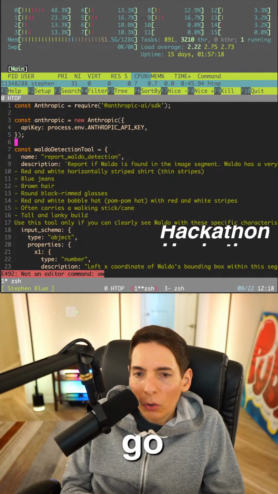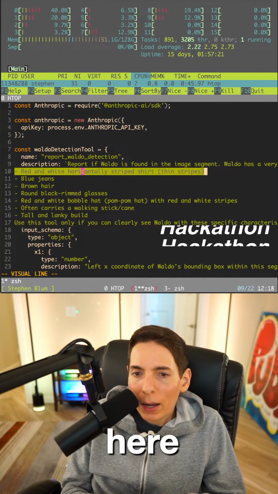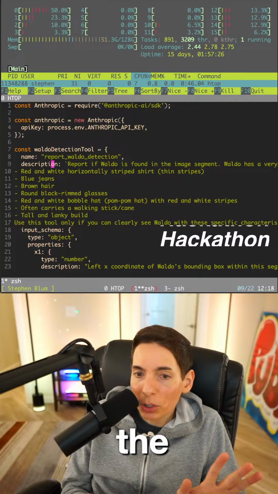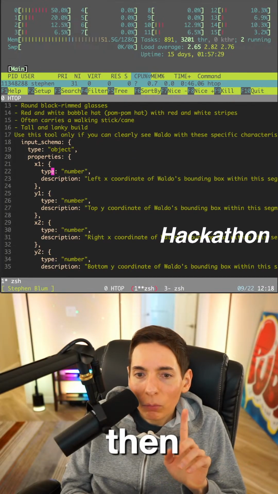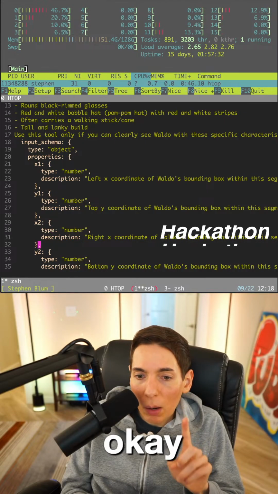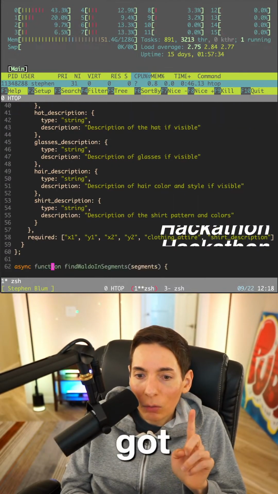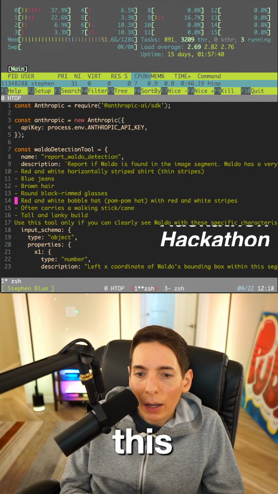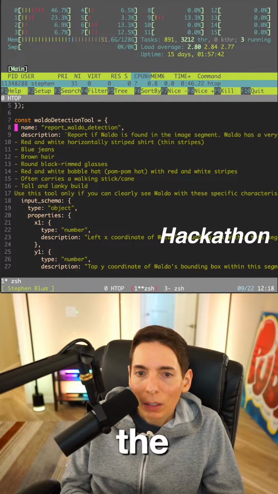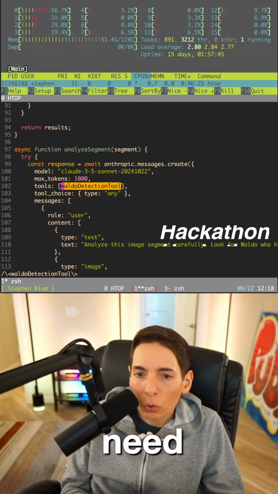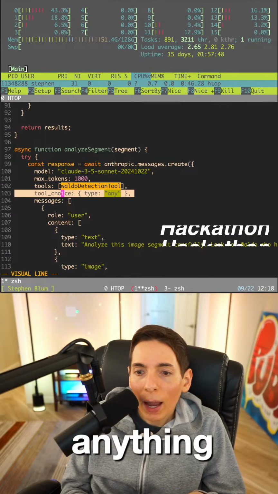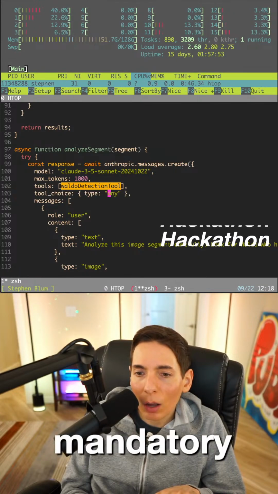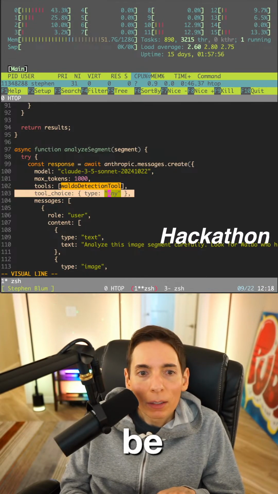Here we go. So let's see here. Waldo. Red and white horizontally striped shirt, blue jeans, brown hair. That looks good. All right. So here's the Waldo description. Here's the Waldo tool. And then we need to say, okay, here's the parameters. We got the parameters. And then we got the required. Okay. So we're missing one part. Here. This, I do believe. Okay. So this is the schema. But we need it to, tool choice, type any. So we have to make it mandatory. So right now it's not mandatory. It has to be mandatory. So we have to change this right here.